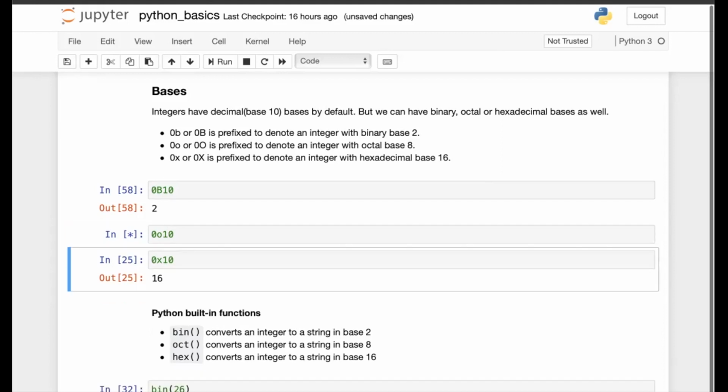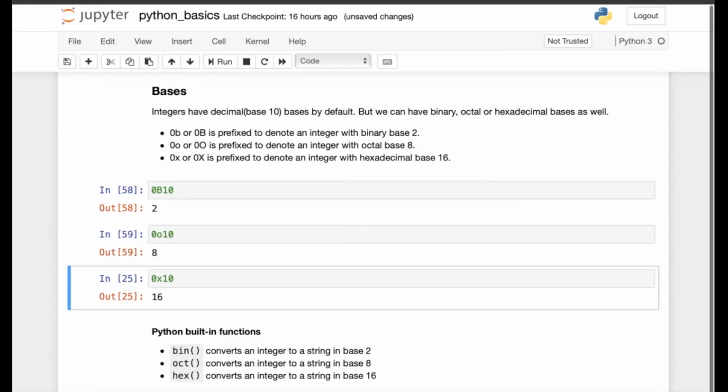When I run this, Python gives me its decimal equivalent, which is 8, because after 7 comes 10 in octal, which is 8 in decimal. Similarly, let's say 37: 37 in octal is the same as 31 in decimal.